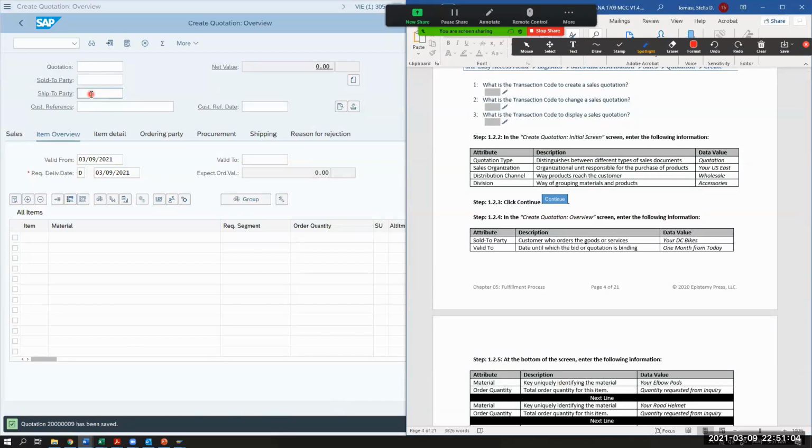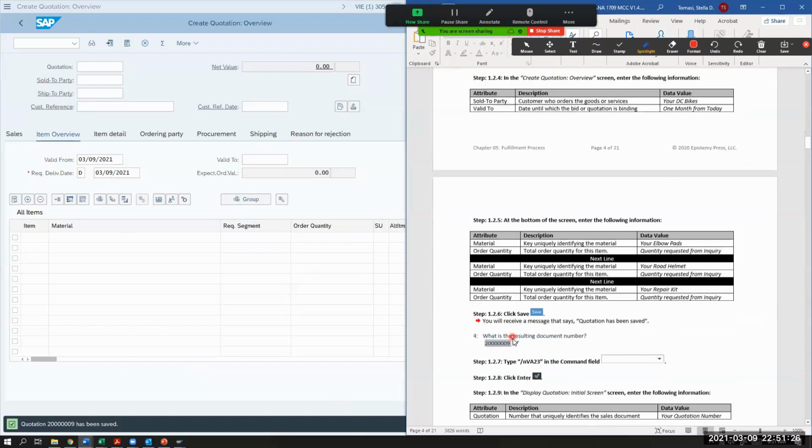So put something in there, put the same number in there. Okay. But that means something was not updated for your customer in your customer master data. So we'll have to take a look at that. But right now we're just going to keep moving on.